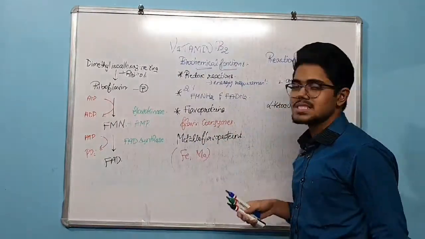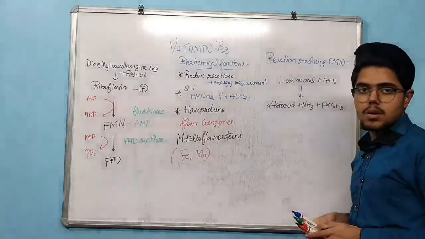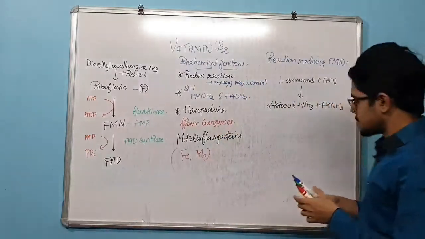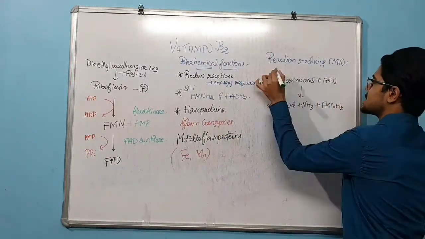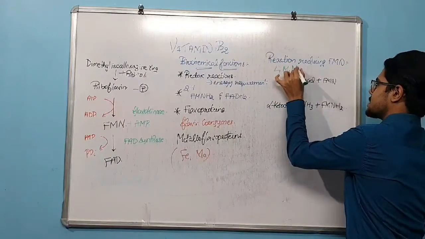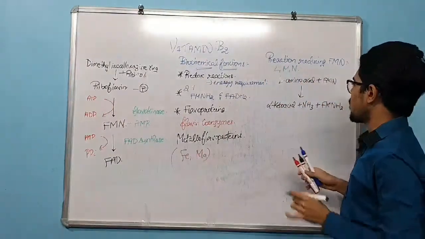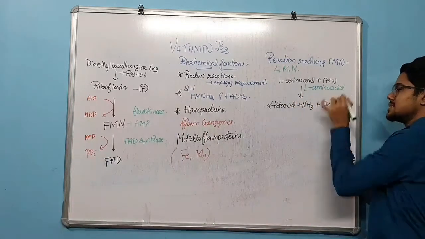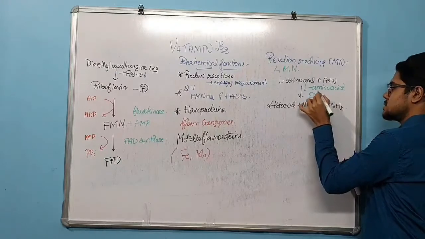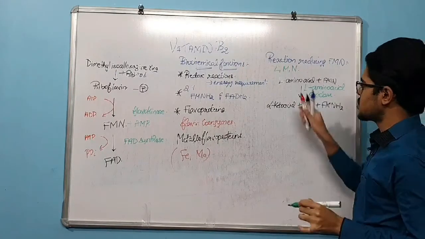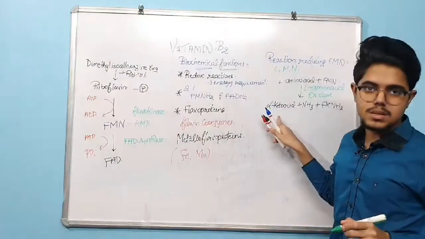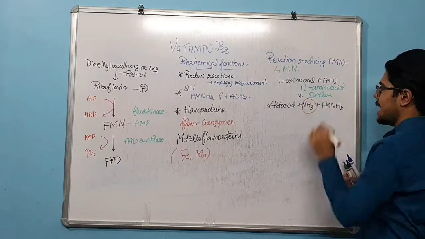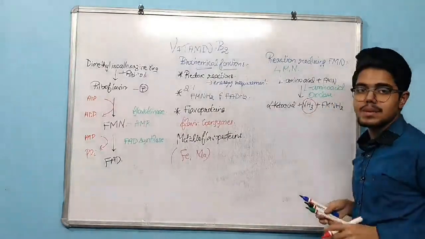Now moving on with the reactions which are catalysed by FMN. It can be asked as a 1 mark question or viva question. Remember it as a mnemonic, that is L, M and N. L stands for L-amino acid oxidase, which is helpful in the conversion of L-amino acid into alpha keto acid. There is production of ammonia, that is NH3, and FMN is converted into FMNH2.